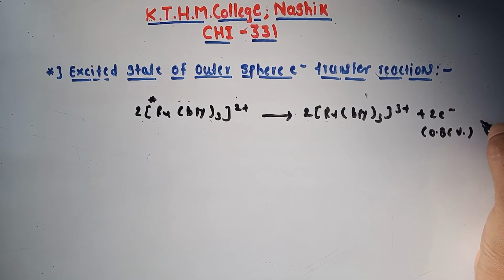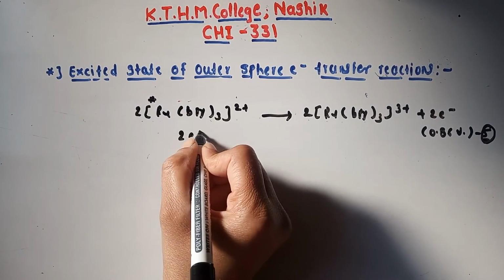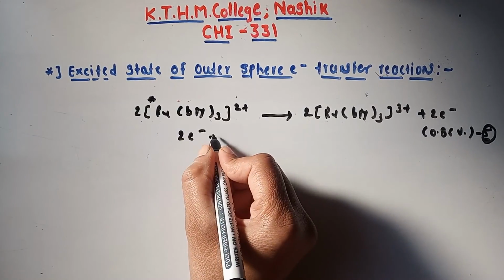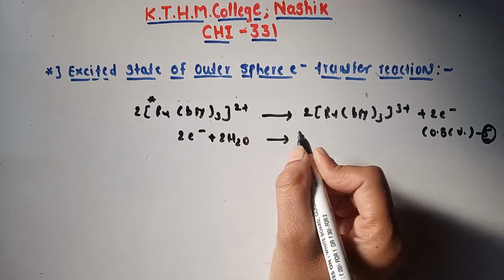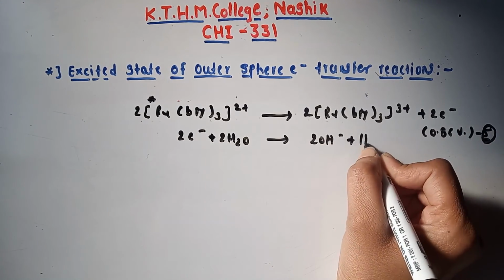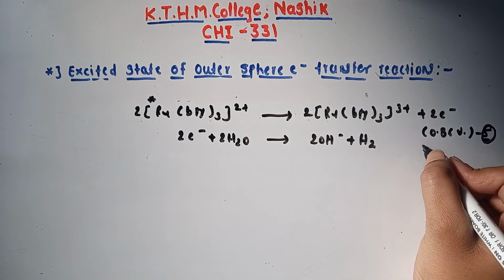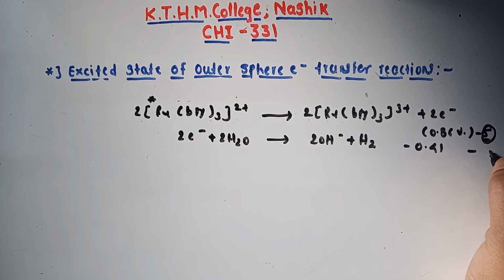We can call it the fifth reaction. Then 2 electron plus twice H2O gives 2OH minus plus H2. This is the sixth reaction.